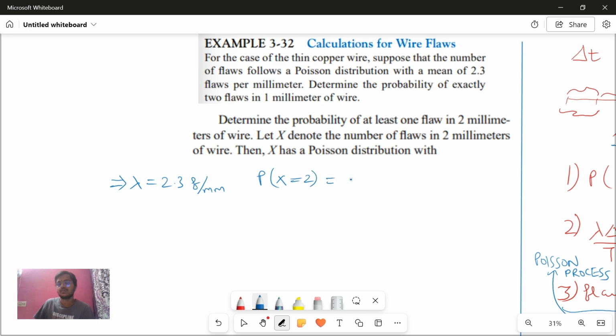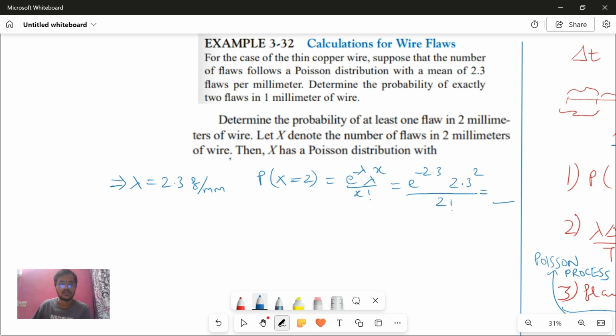This is nothing but what? What is the PMF of a Poisson distribution? e power minus lambda into lambda power x by x factorial. Correct? Now e power minus 2.3 into 2.3 power 2 by 2 factorial. If you calculate this, what will you get? You can check it out. Some value will come here. You can please tell in the comments.